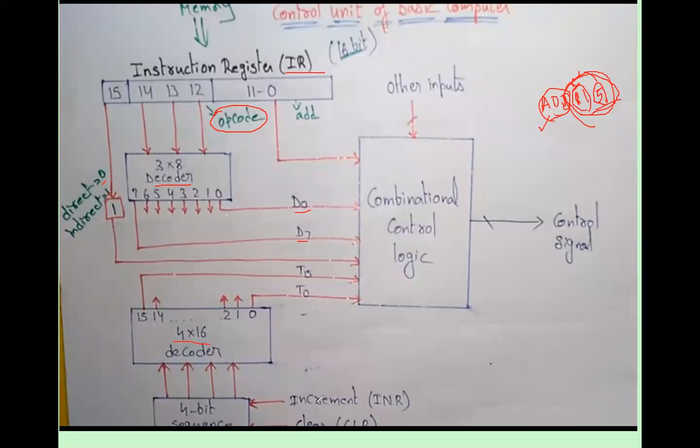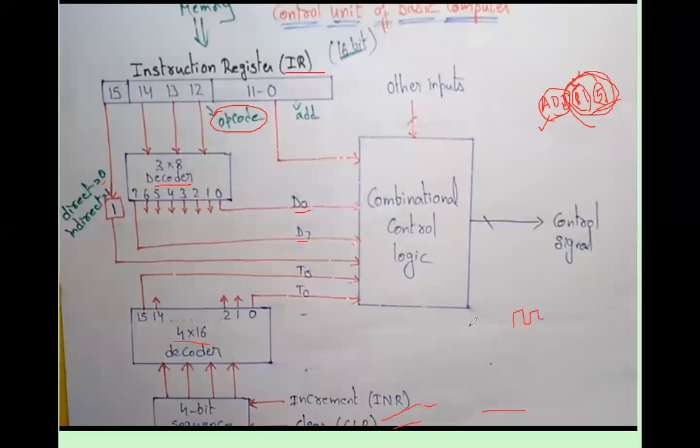And here in the 4-bit sequence counter, you will find there is the increment, INR, then clear, and the clock. The three inputs are given to this 4-bit sequence counter. Actually, it is a sequential hardwired control unit. Here we have to generate signals sequentially, and after generating every signal, we have to clear the bits. That's why the clear input is given. And we have to follow the clock cycle. That's why one clock input is given to this 4-bit sequence counter.